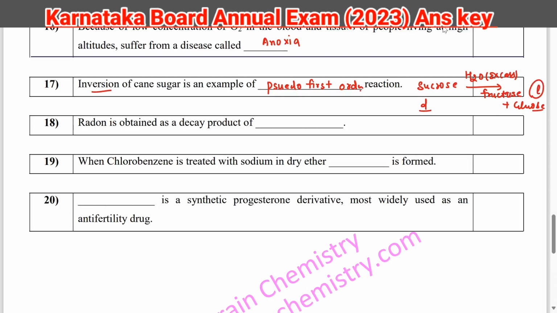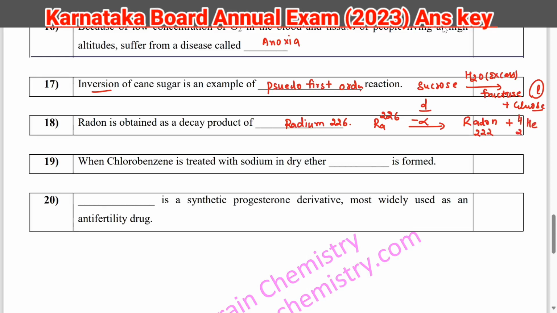Next question, radon is obtained as a decay product of. So it is radium 226. So what is the reaction? Radium 226 and then alpha decay. One alpha particle will be decayed and then you will get radon 222 plus 1 helium nucleus will be there.